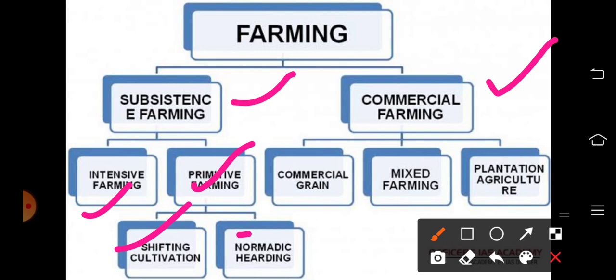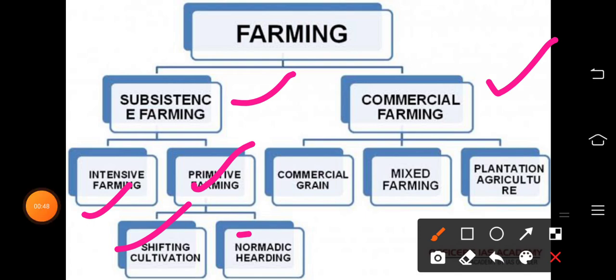Okay, so from the name itself, it denotes what it is. Commercial means to sell in the market. The production of agricultural crops is done for selling in the market. Okay, so let us discuss what are the types of commercial farming and which are the crops grown in these types of commercial farming system.